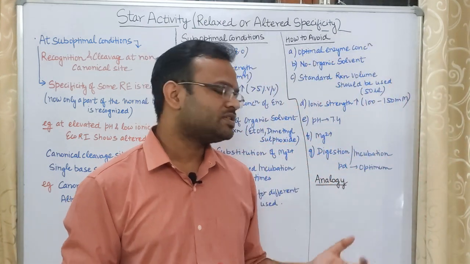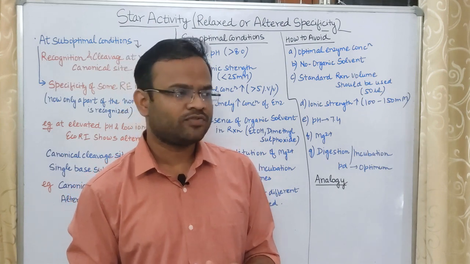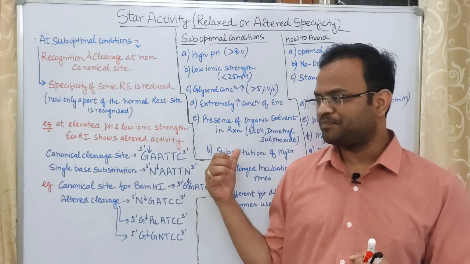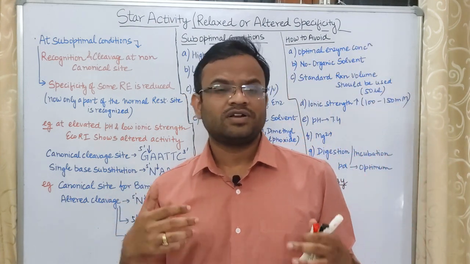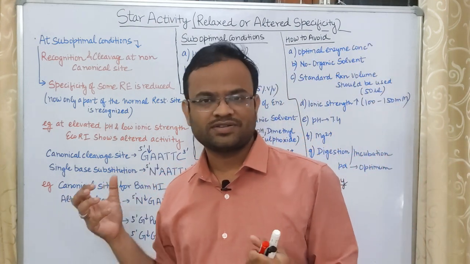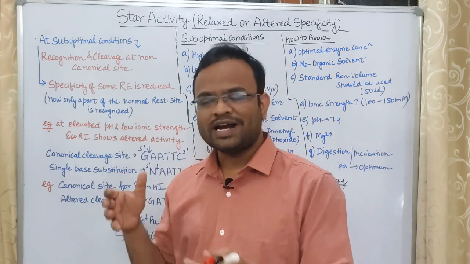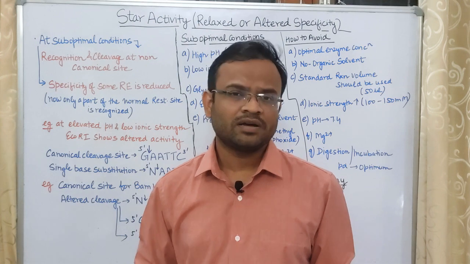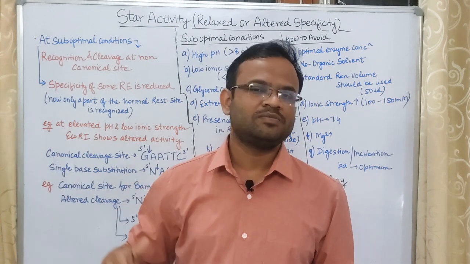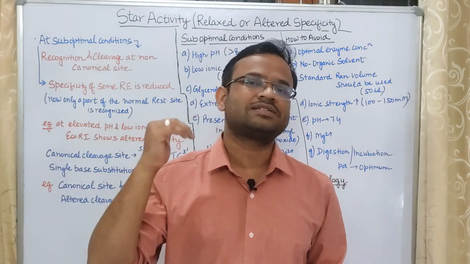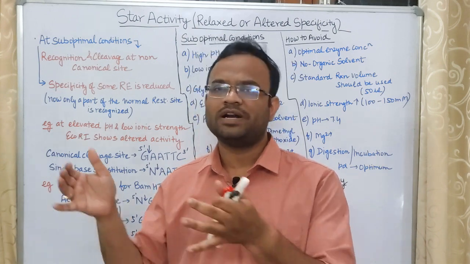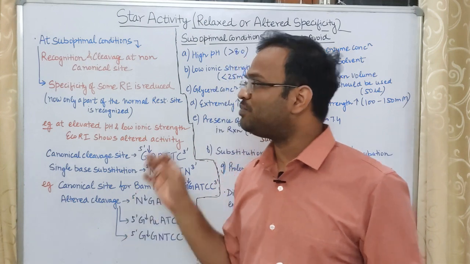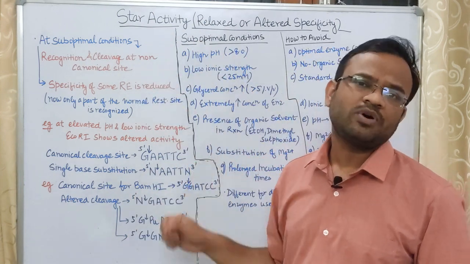Now, how to remember this? Let me give you an analogy. If you watch movies, you will see that there are recent film actors or actresses that are launched. At the time of their launch, they are called actors or actresses. But after giving multiple hit films, what are they called? They are called stars, because they have given multiple hit films. Now you can take this analogy and put it over here also. We are talking about star activity.